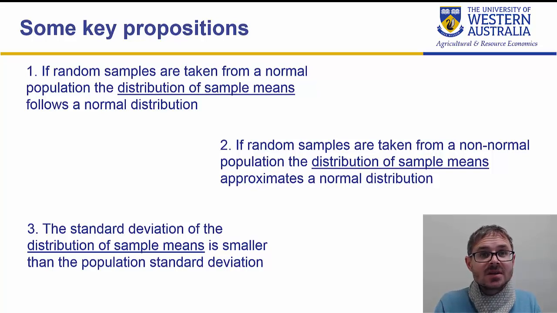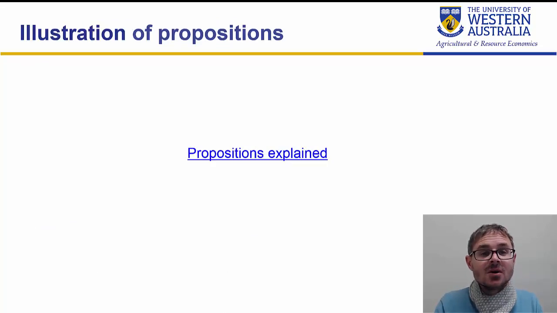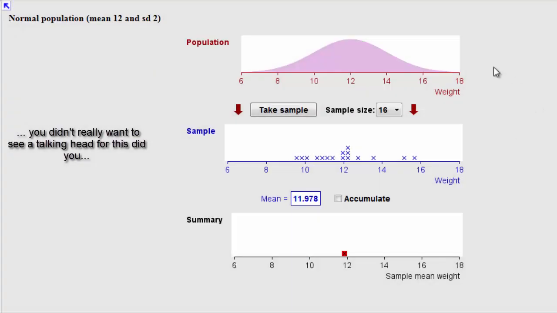Proposition 2 is derived from the central limit theorem, so we're not going to derive that, but what I'm going to do is click through now to some simulations and demonstrate these properties to you. So what I've got up here is a normal distribution with mean 12 and standard deviation 2. And what I'm going to do down here is take various samples of different sizes and see what happens when we calculate the mean and then plot the mean. You can see here this first sample is a sample of 16 and we've got the mean 11.92. So it's quite a good guess of our population mean, which we know up there is 12.